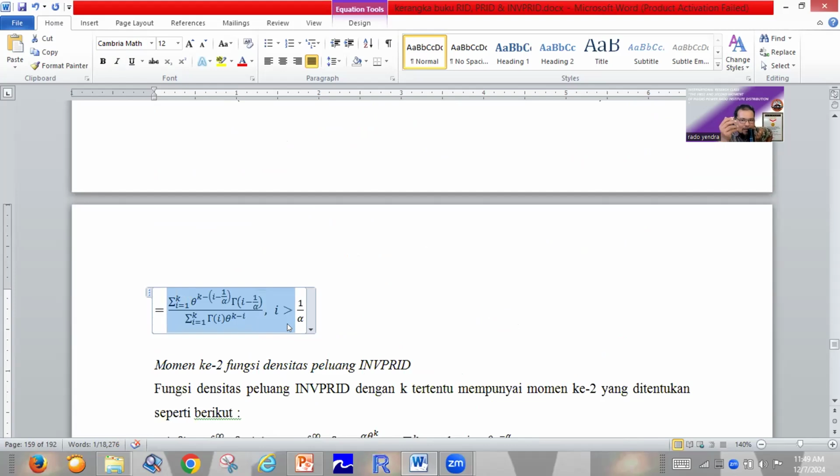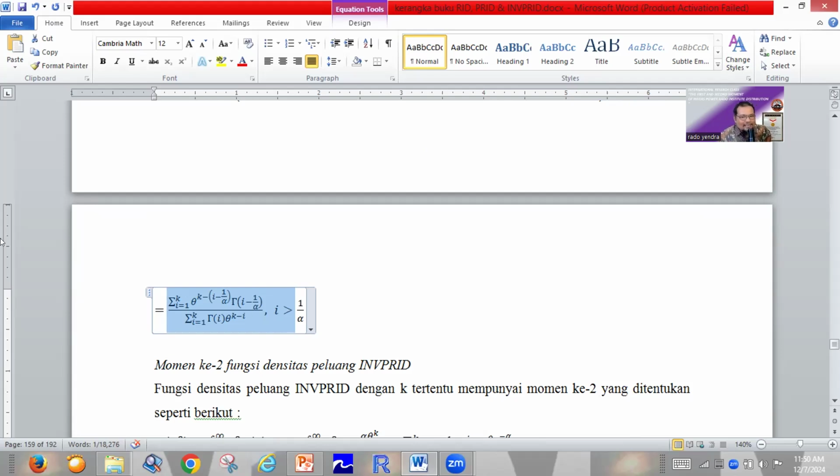We only depend on what k is. k is the number of mixture components of the gamma density. If k equals 2, we mix gamma 1 theta and gamma 2 theta, with specific proportions or weights. If k equals 3, we mix gamma density 1 theta, gamma density 2 theta, and gamma density 3 theta, with a specific vector of proportions.